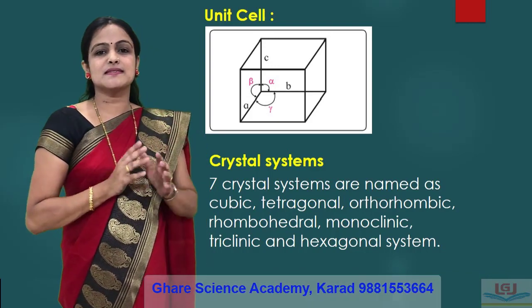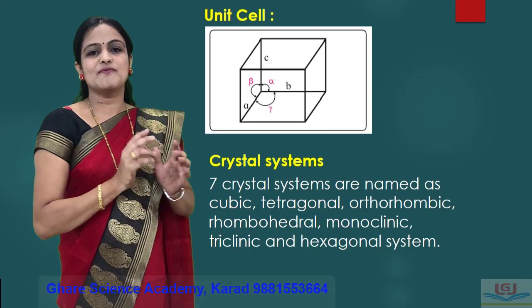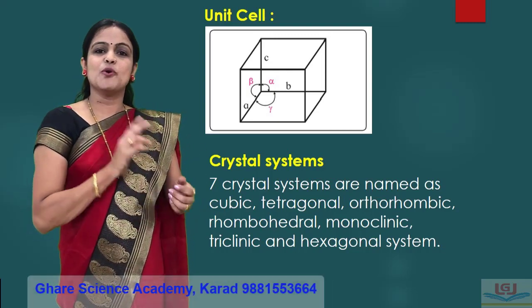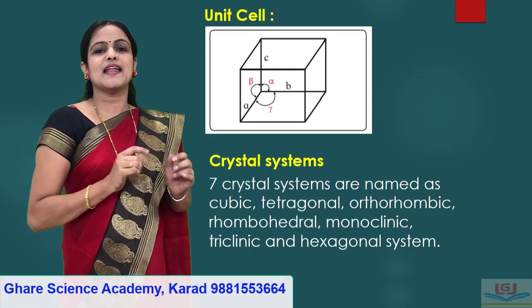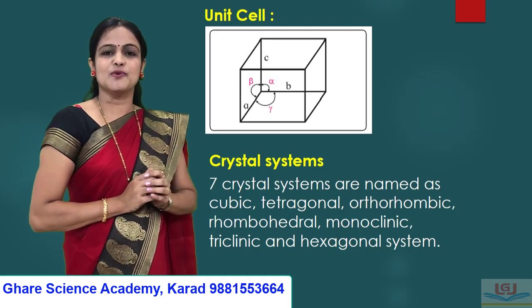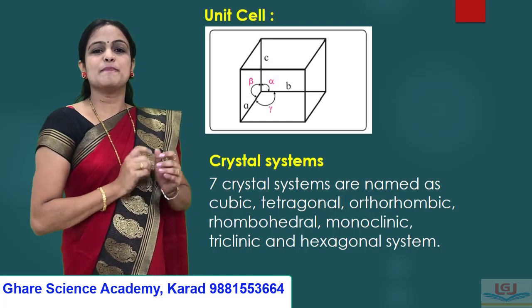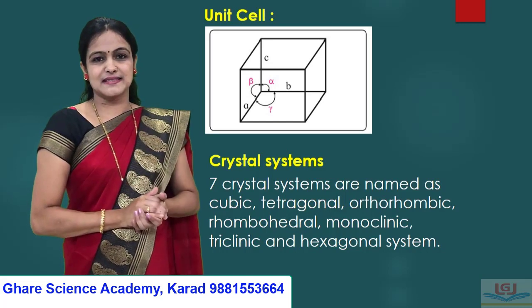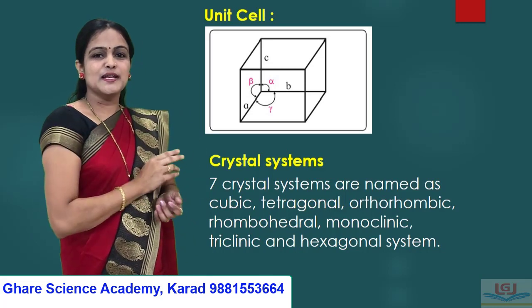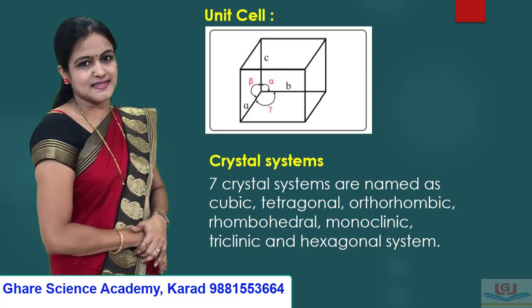These 7 crystal systems are associated with 14 types of lattices, which were analyzed by the French mathematician Bravais, and therefore these 14 lattices are known as Bravais lattices. Now we are studying briefly these 14 lattices and 7 crystal systems.